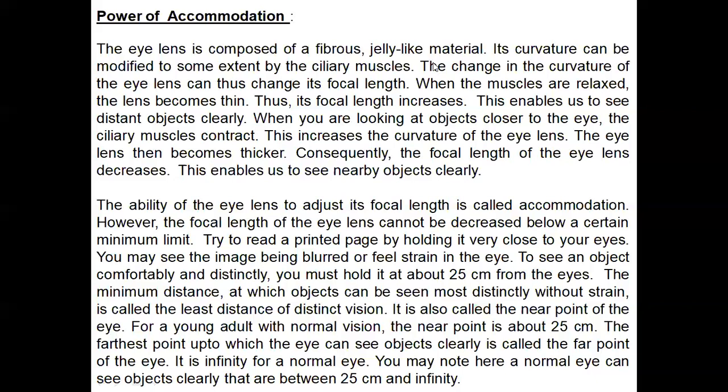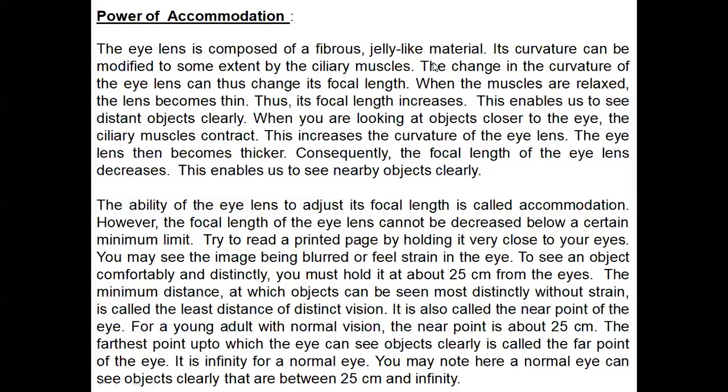The farthest point up to which the eye can see objects clearly is called the far point of the eye. It is infinity for a normal eye. A normal eye can see objects clearly that are between 25 centimeters and infinity.